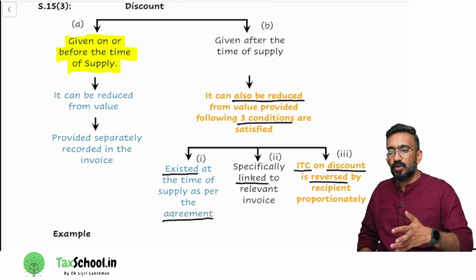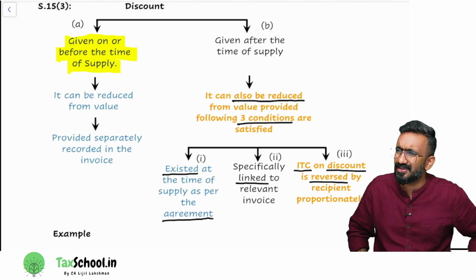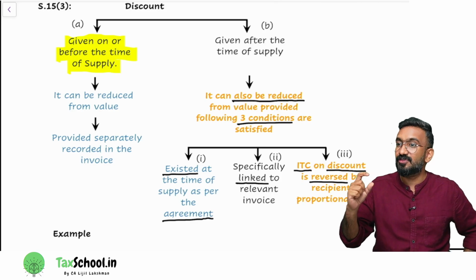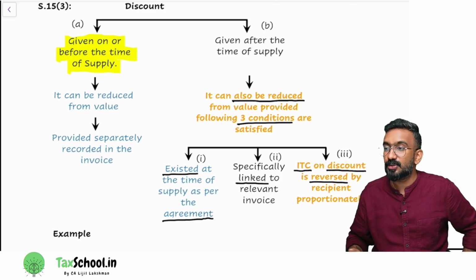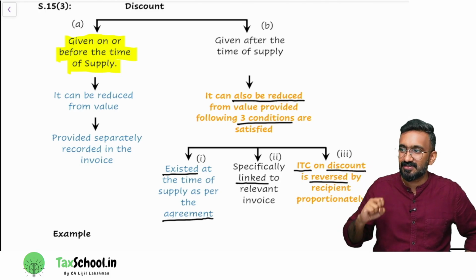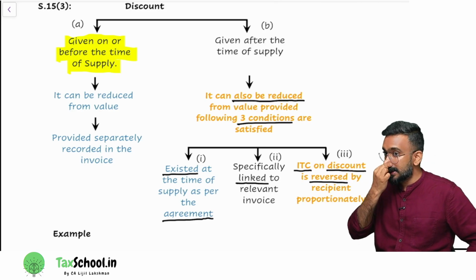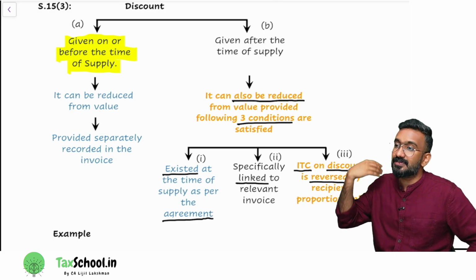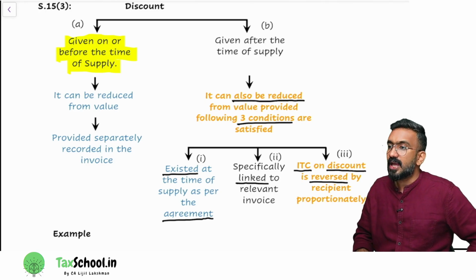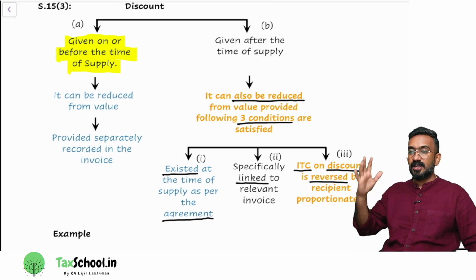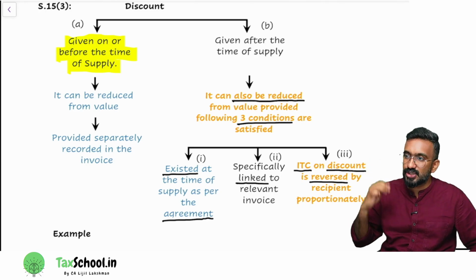After the product is sold, then you gave a discount. Why would somebody give a discount after the supply is over? Maybe a discount for cash payment. Say, I told them to make a payment within so much time. Within 10 days, within 30 days, within 40 days, I am asking them to make the payment. That discount would be called a discount given after the time of supply. Can that also be reduced from value? Yes, that can also be reduced from value, provided how many conditions are to be satisfied? 3 conditions are to be satisfied.